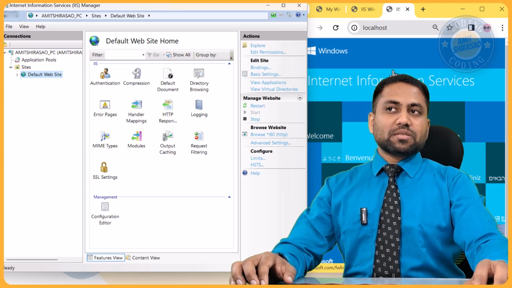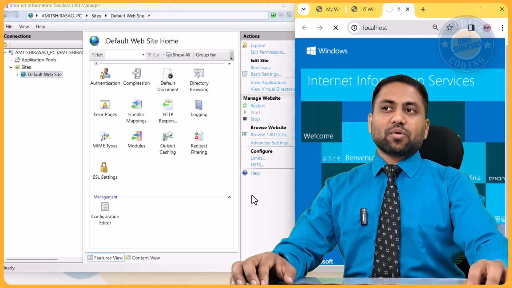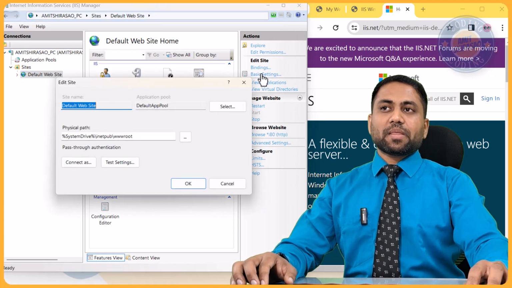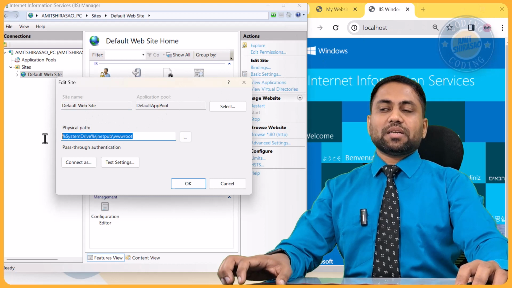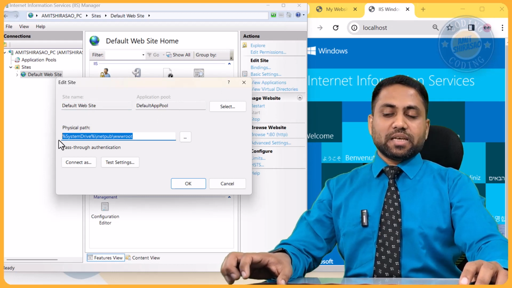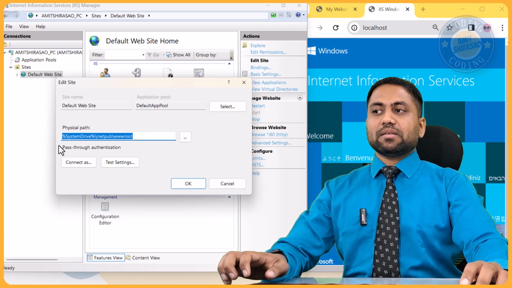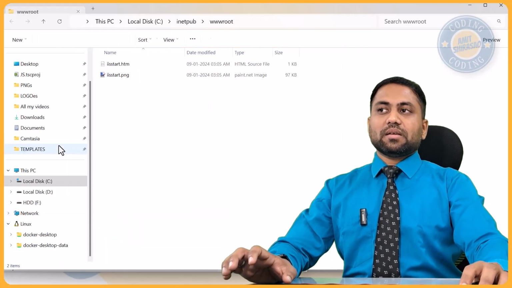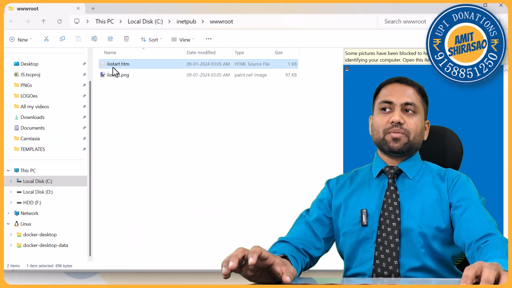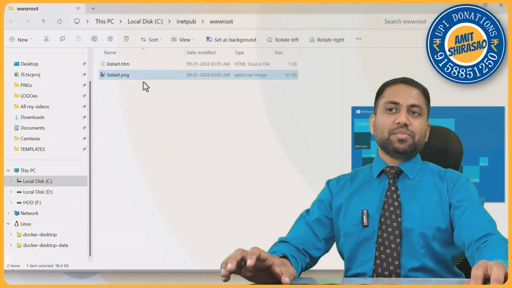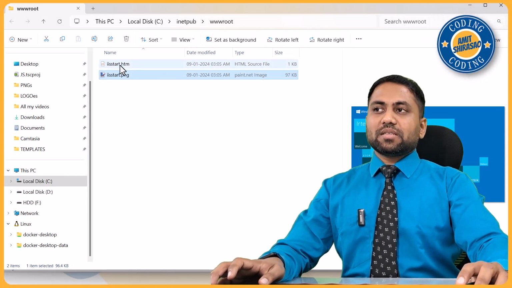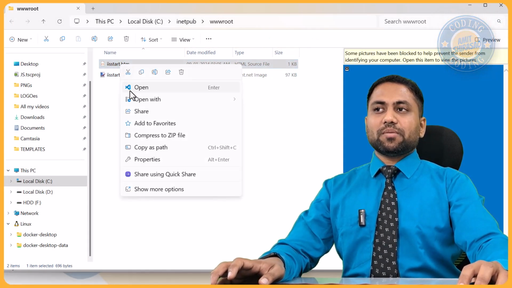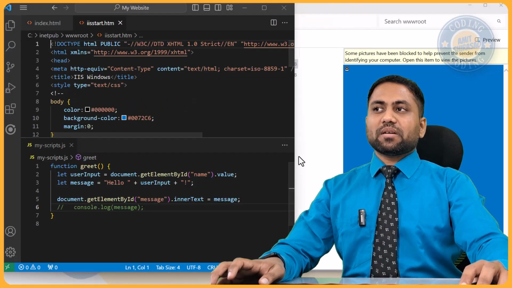Now, if you want to know how this website is written, then you can always do it using basic settings. When you go to basic settings, you see the path. This is the path at which this website is there. So if I go to this particular path, I see that it just consists of one HTML page and one PNG. So this is that PNG that we are seeing. This is just an image that we are seeing, and this is the HTML file.